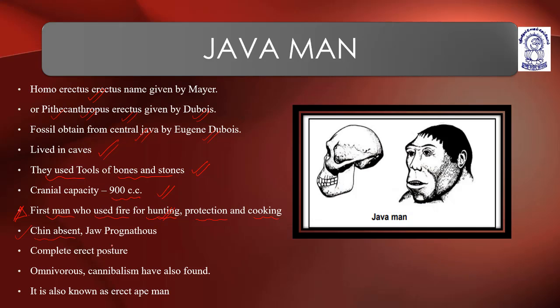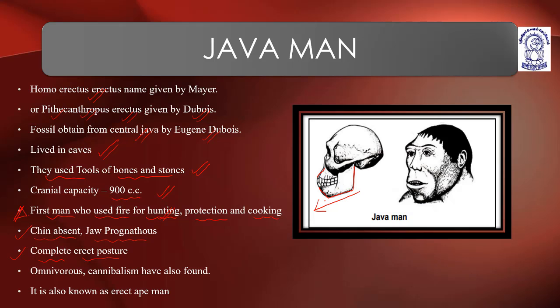Chin is absent, jaw progenetic. Chin is absent, or chin is not protruding. Complete erect posture. You can see the mandible is placed here, and this is mandible. Progenetic mandible means a mandible which comes forward during different activities, mastication activities.